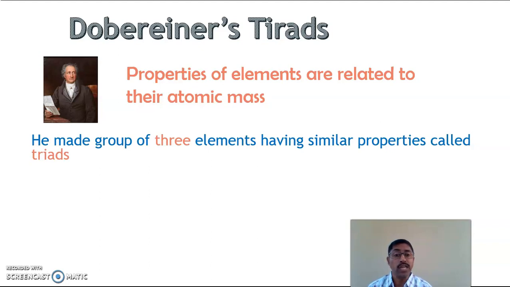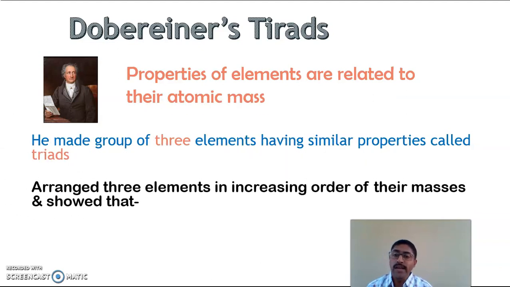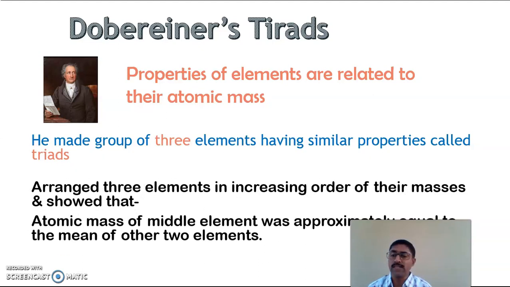He arranged the 3 elements in increasing order of their masses and showed that atomic mass of middle element was approximately equal to the mean of other 2 elements.